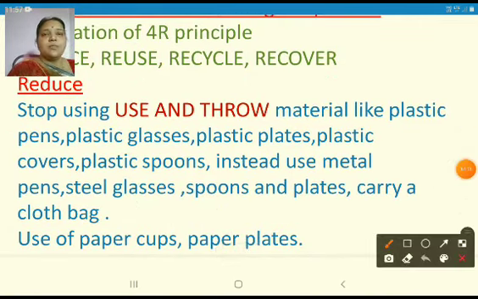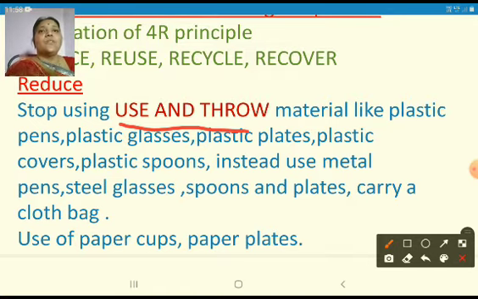First, reduce. The first thing, which is the easiest method to control the usage of plastic, is reduce. So we have to stop using use-and-throw material. If we just remember our childhood, we used to get only one pen and change the refills. But nowadays we have got use-and-throw pens. That means once the refill is over, we will be throwing the pen which is made of plastic.